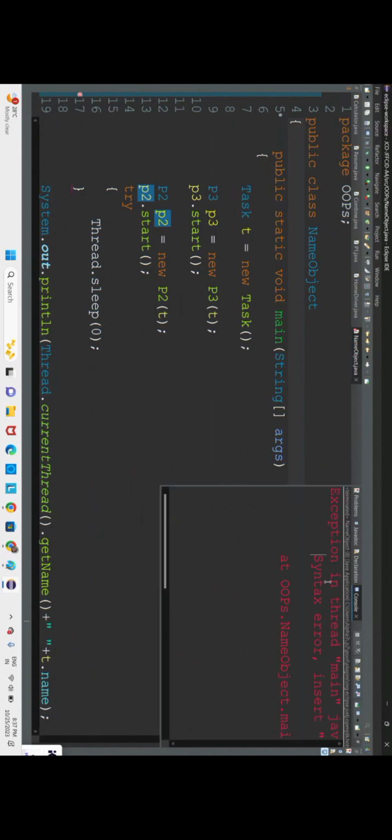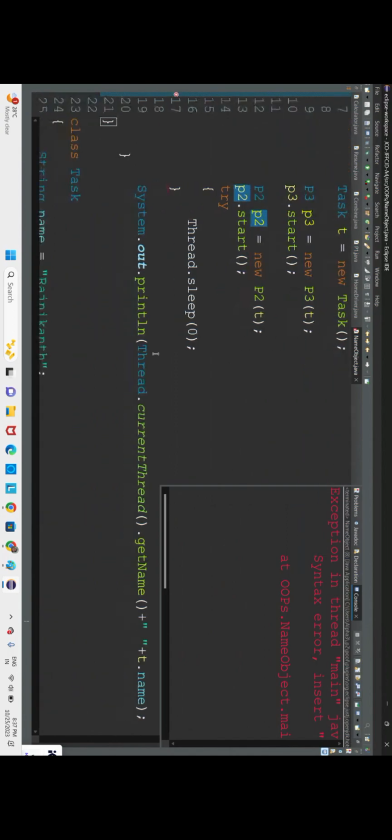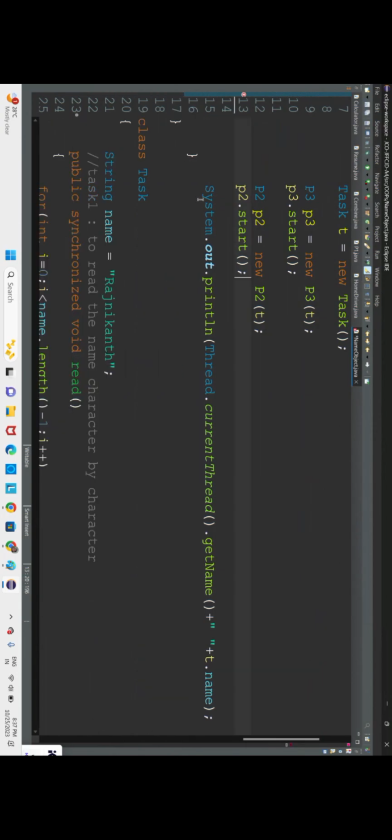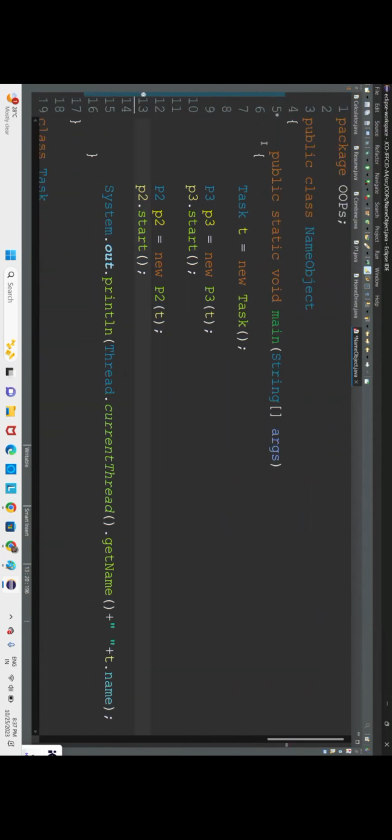Suppose we don't have this main method, let us execute the code.